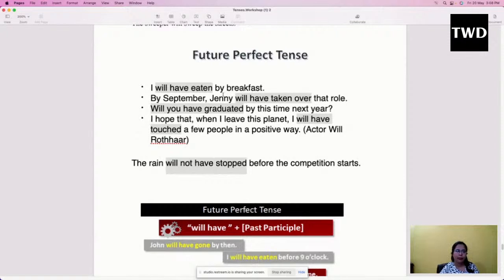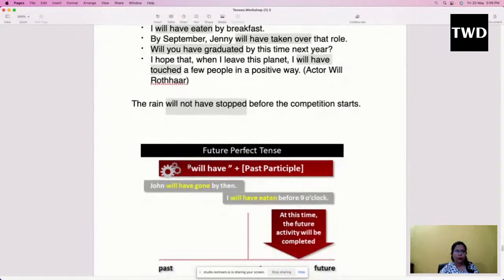Okay, by September Jenny will have taken over that role. So by September what will happen? Whoever is in the role of, say for example, manager, that manager will go away and somebody called Jenny will take the charge. Will you have graduated by this time next year? Again we are showing some kind of time frame, and we want to know whether the person is going to graduate by that time frame. So we want to know whether any action is going to happen within a certain period of time in the future.